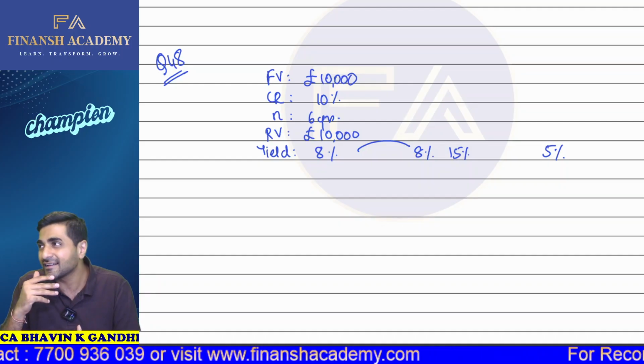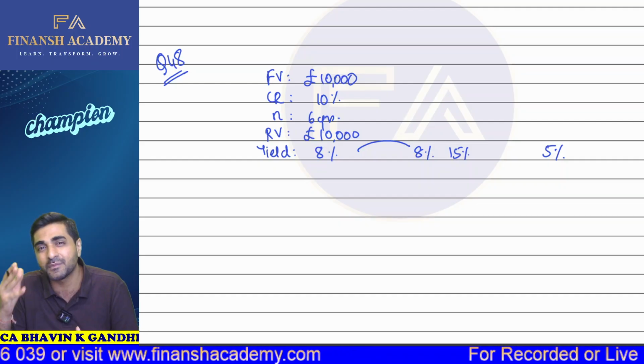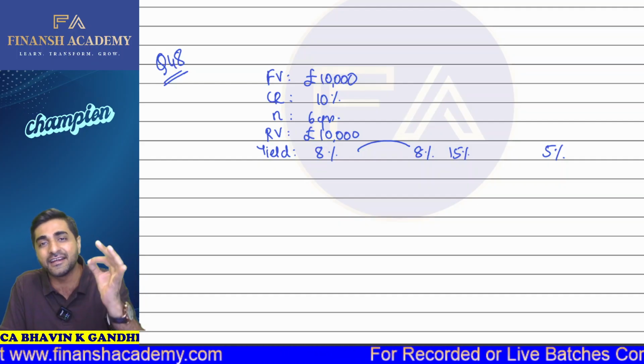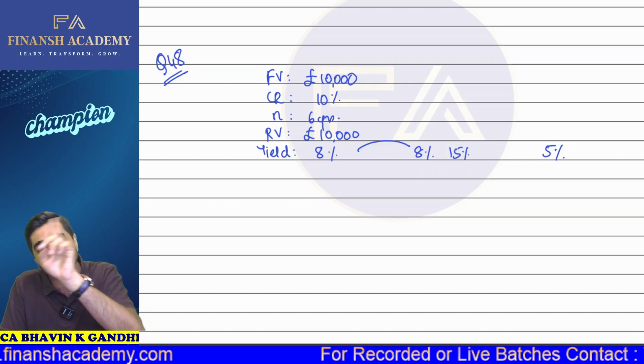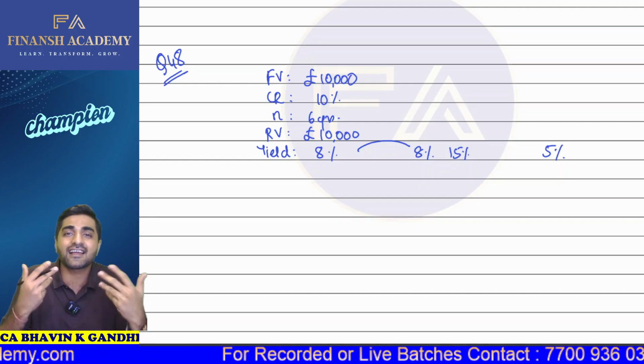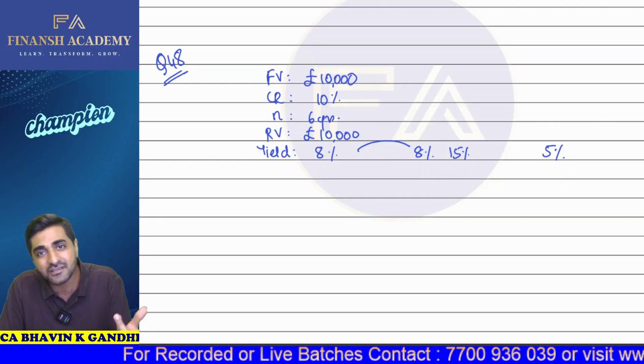Investors thought that at the end of the 6th year, anyway, the yield is going to be 8%. So company will not extend the life of the bond. So I will go with the company and redeem this bonds. But if the interest rate changes, it becomes more, the company has decided to extend the life. So investors can't redeem it. So what will the investors do? Then it has to rely on the market and sell the bonds in the market.